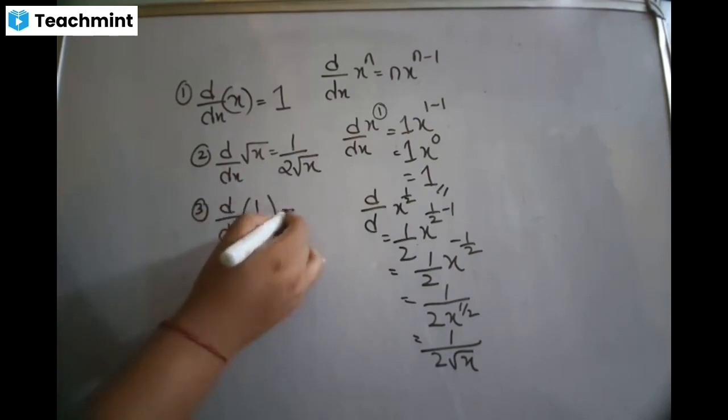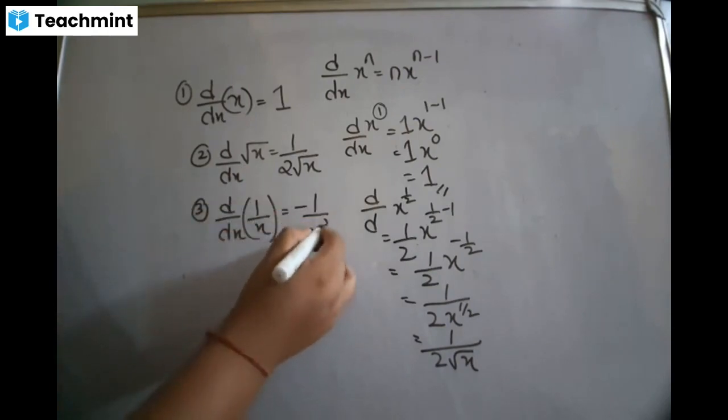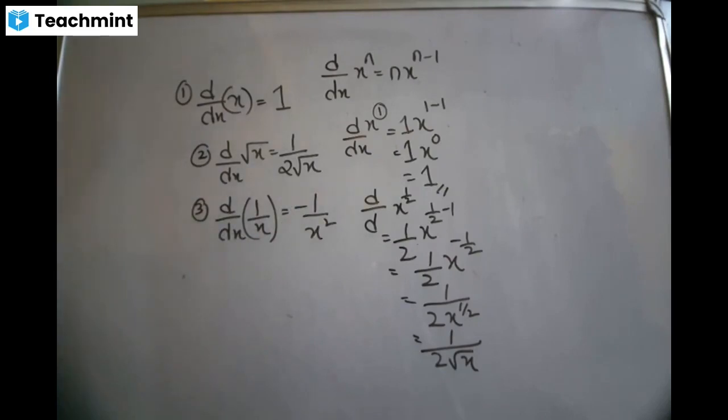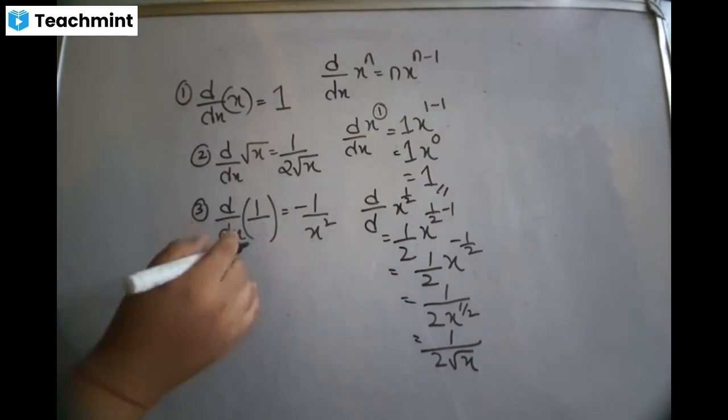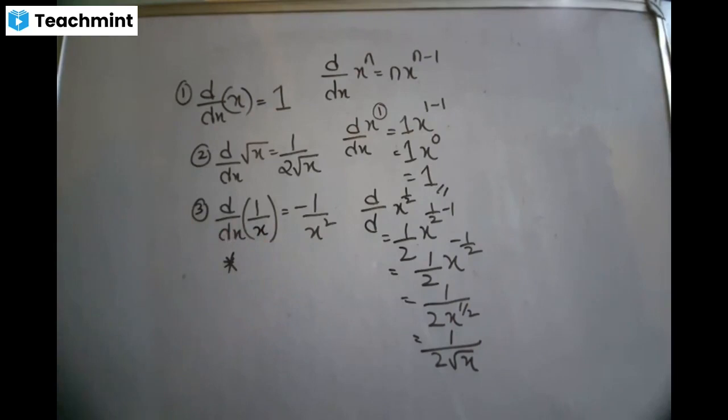The formula is minus 1 by x squared. I'll show you how you got this. Look at this. X is an algebraic function, isn't it?